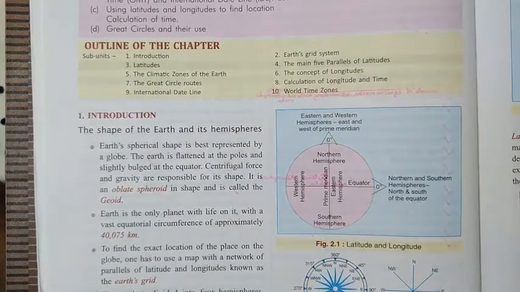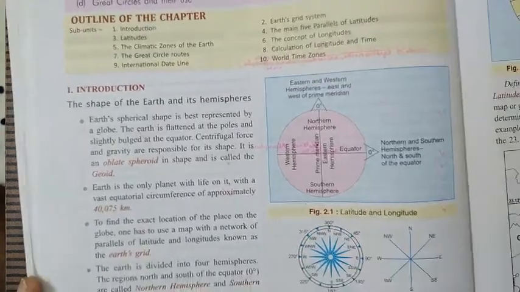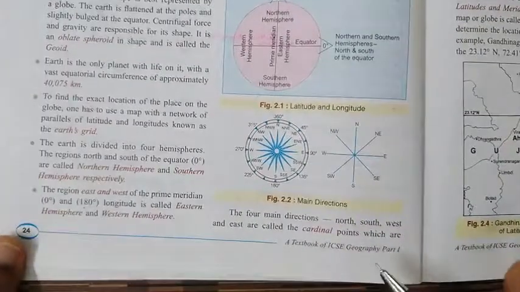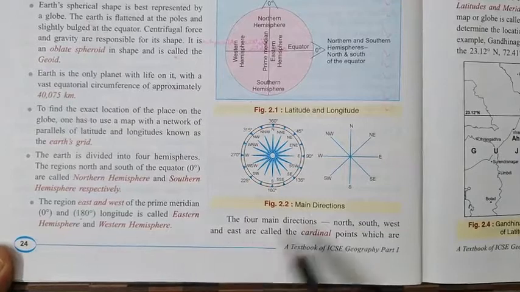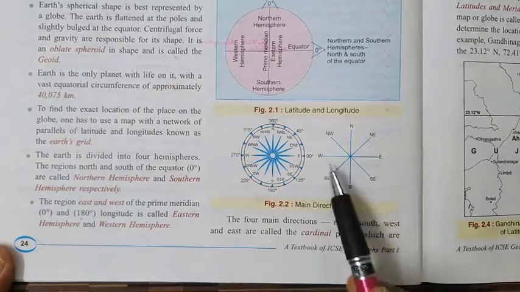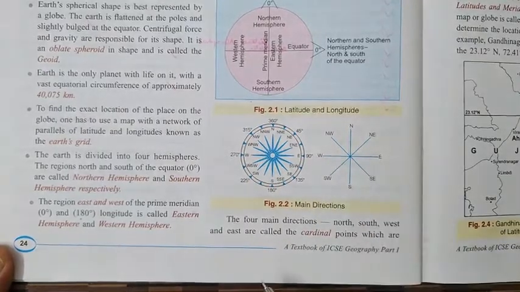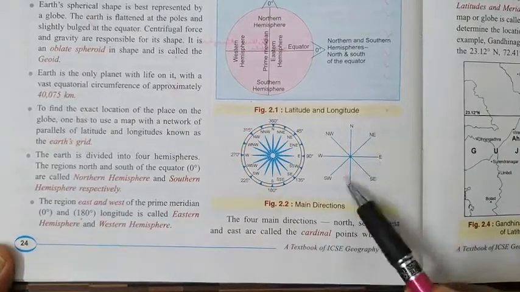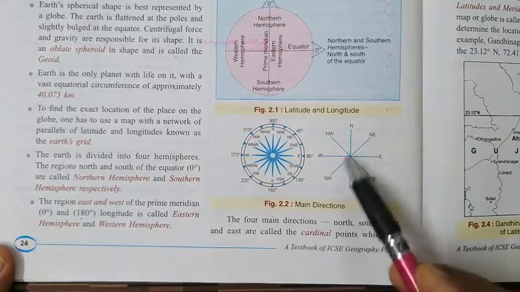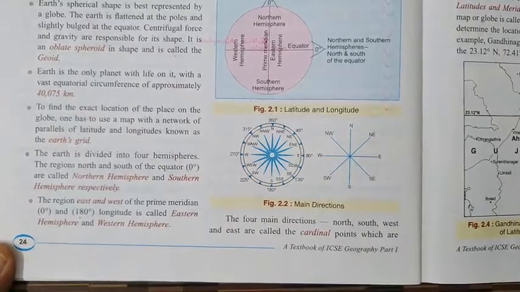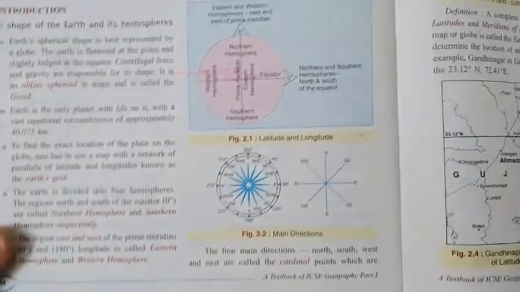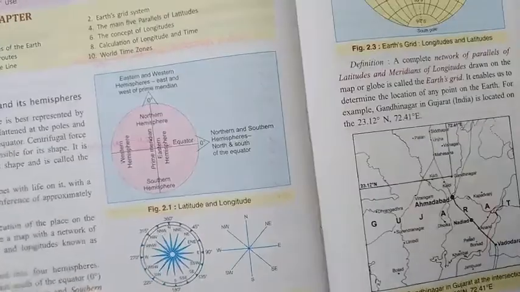Then the 4 cardinal directions, which all of you know: north, south, east, west. Between these 4 directions you can find northeast, northwest, southwest and southeast, called intermediary directions, which you already studied in class 7.